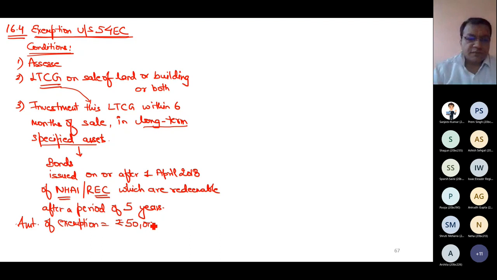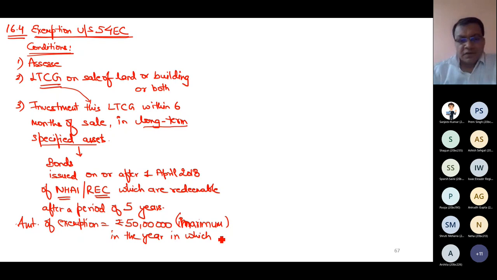Maximum is 50 lakh, in the year in which the original asset is transferred. What do I mean by original? Land or building or both, in which the original asset is transferred,